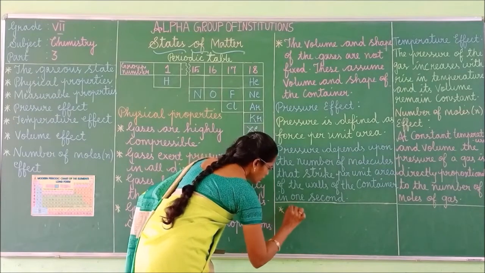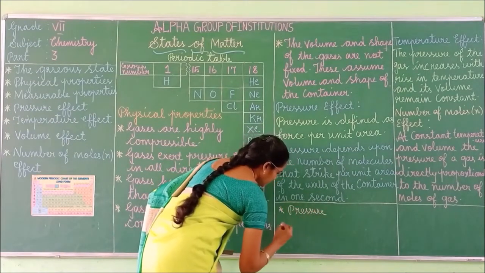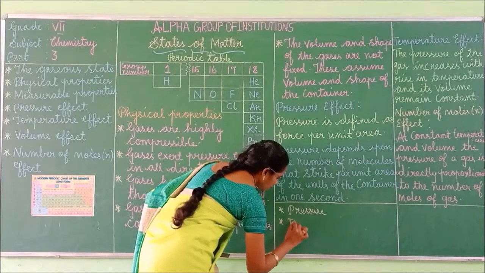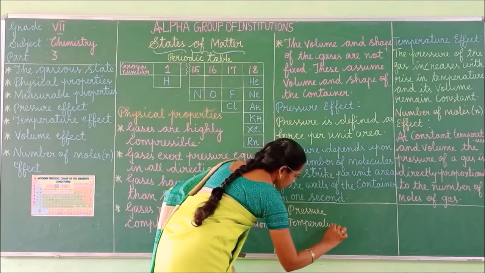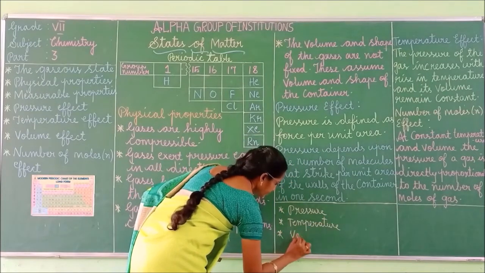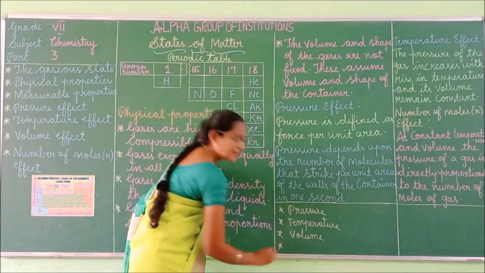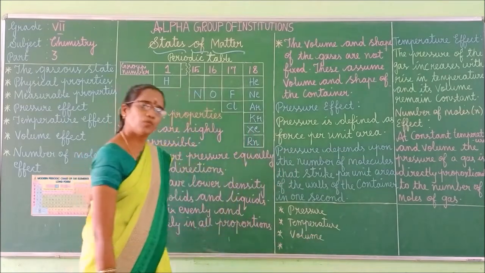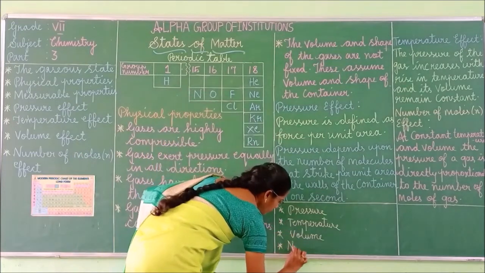One is pressure, second one is temperature, third one is volume, and the last one is number of moles of the gas in a container. Number of moles.